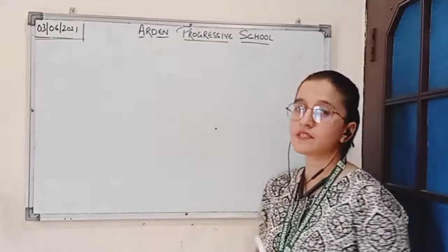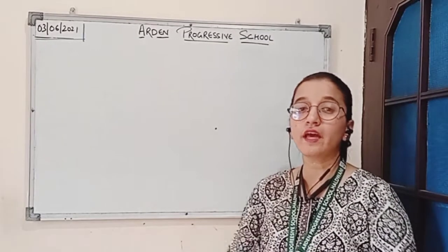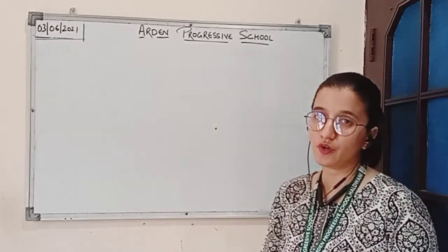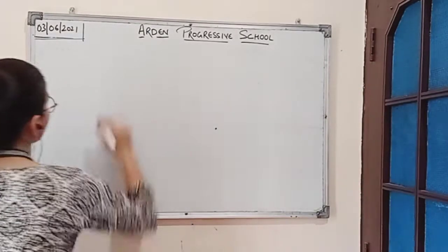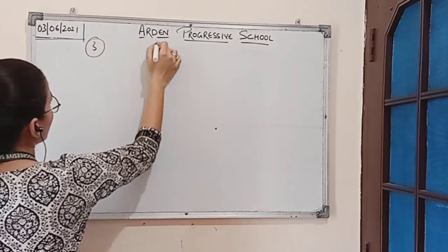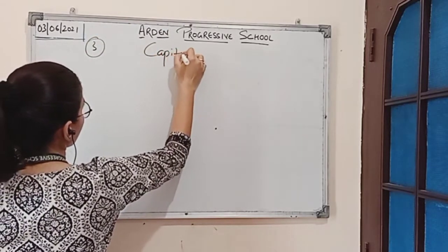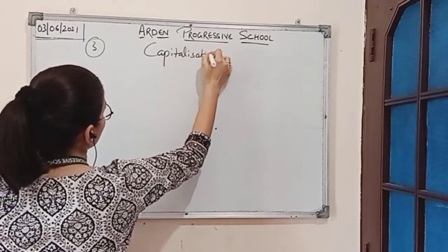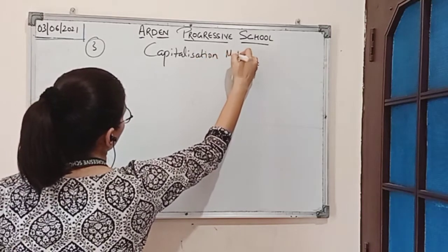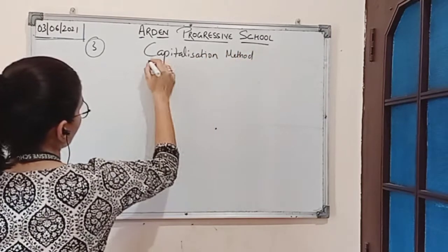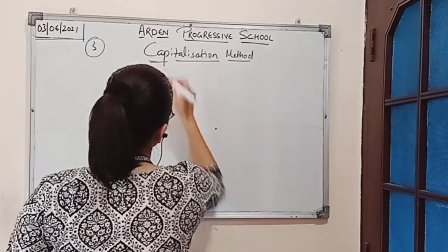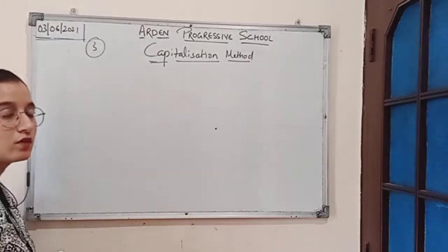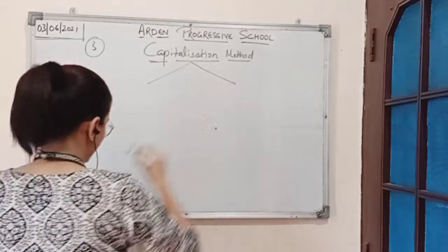Now we will be discussing the third and last method for the valuation of goodwill. The third method is capitalization method. Under this method, goodwill can be calculated in two ways.